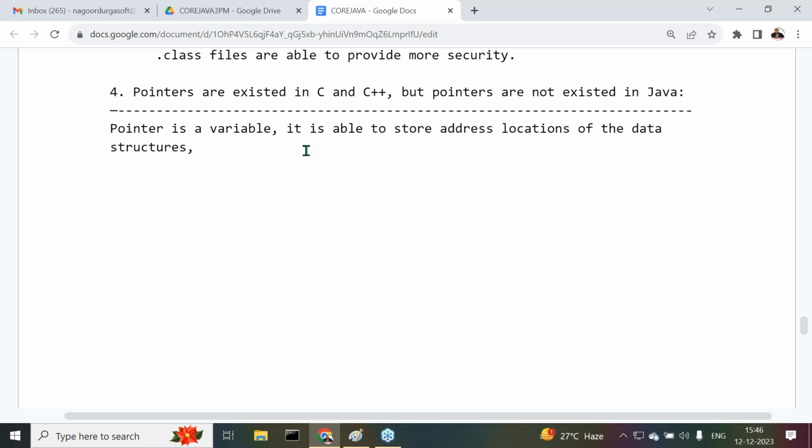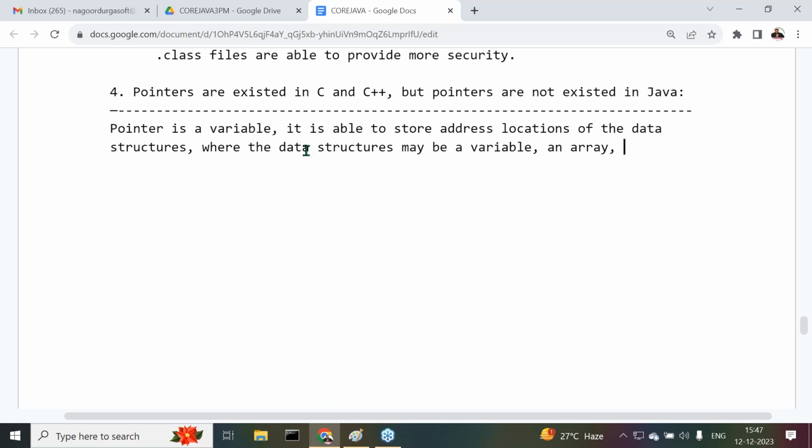What is this data structure actually? What are the various data structures now? The data structures may be a normal variable, an array.